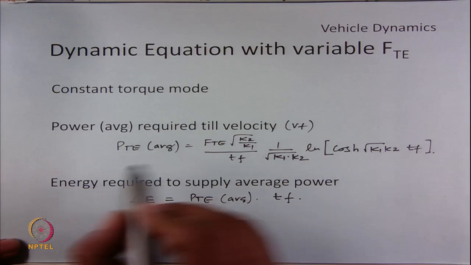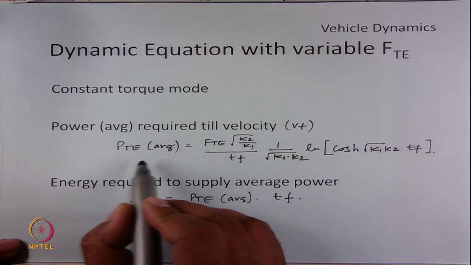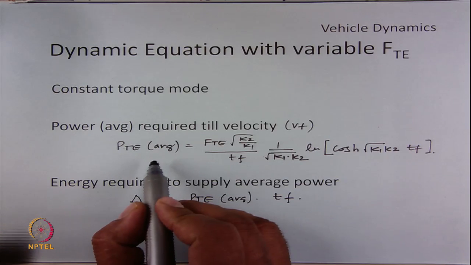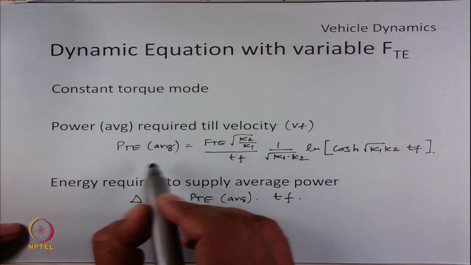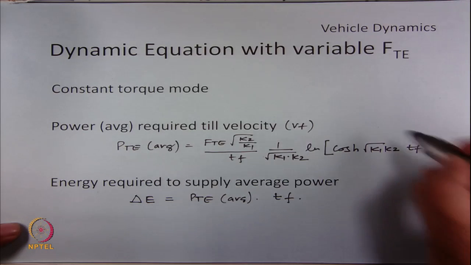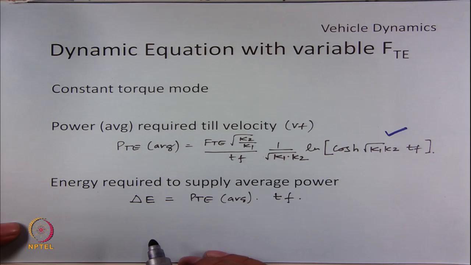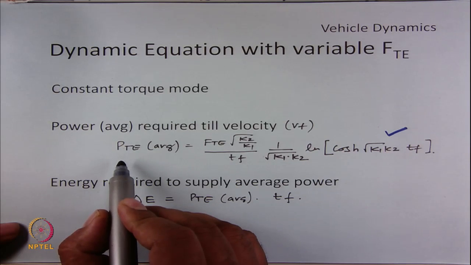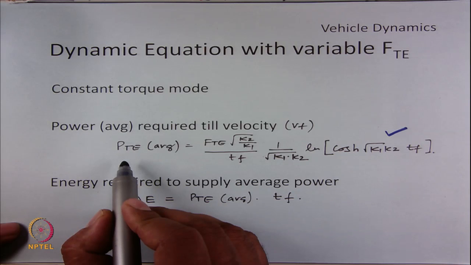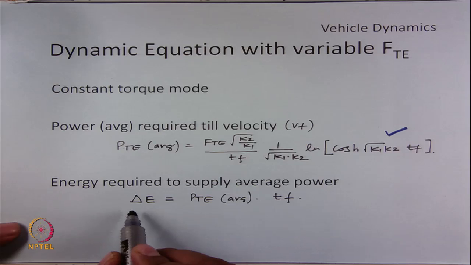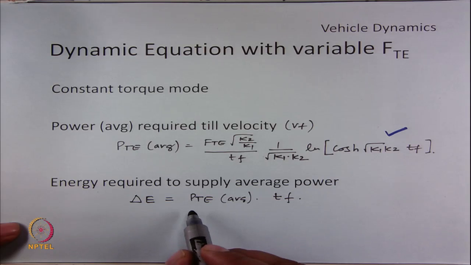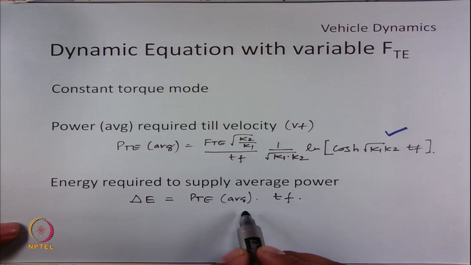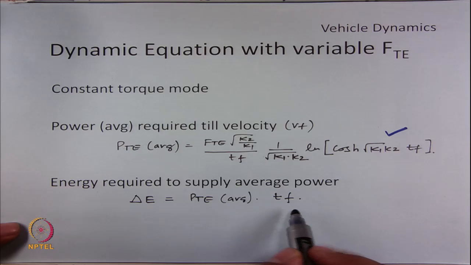So, we have also seen the expression for average power. So, since the power variation is not constant in constant torque region, we need to calculate the average of the power that is required from the motor. So, we can do that using this expression, and this calculation of average power will be used to calculate the energy that needs to be supplied from the battery. So, this is the simple product of average of power into the time elapsed.